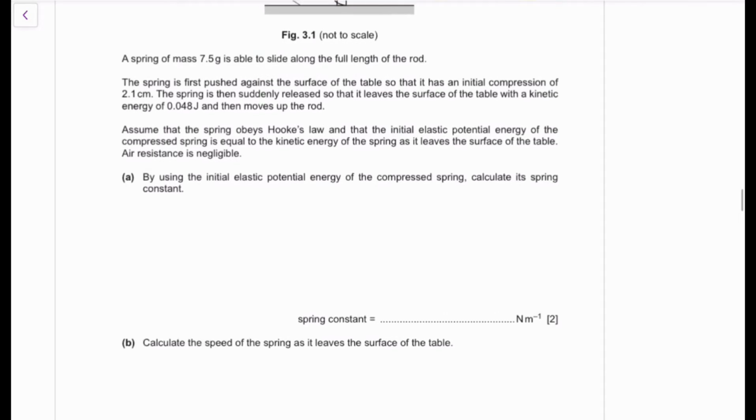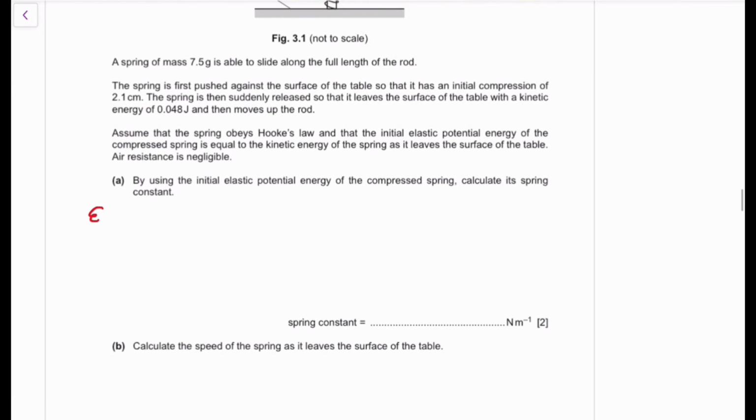What do we know, guys? We know that the elastic potential energy is going to be 1/2 kx squared. Where does this come from? It's an expression that comes from the elastic potential energy, EP is equal to Fx, the area under the force extension graph, and then you can say F is equal to kx, but then you find it as an area and do all that.